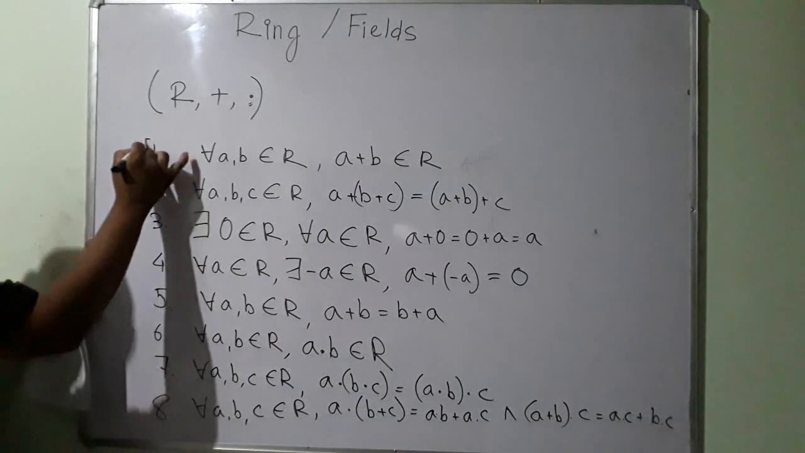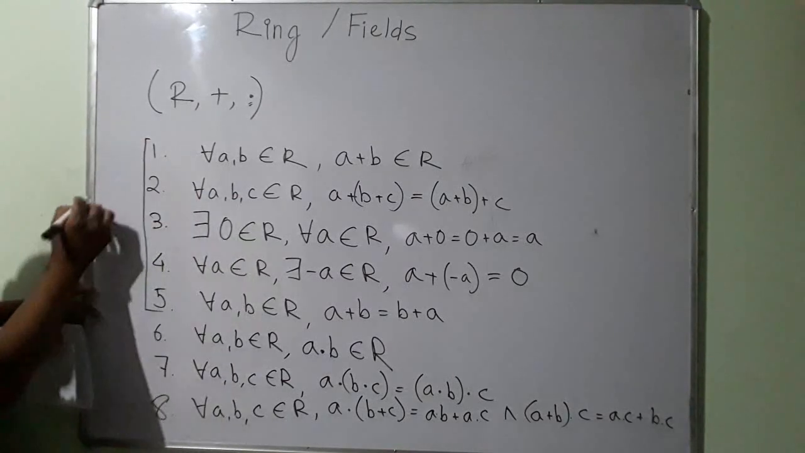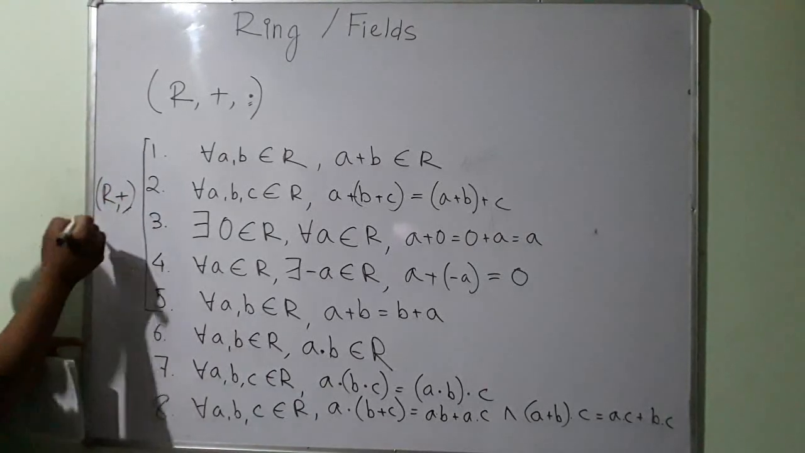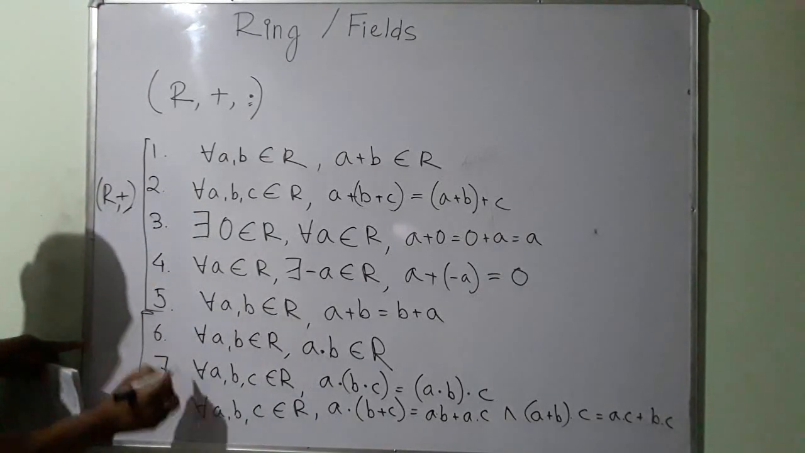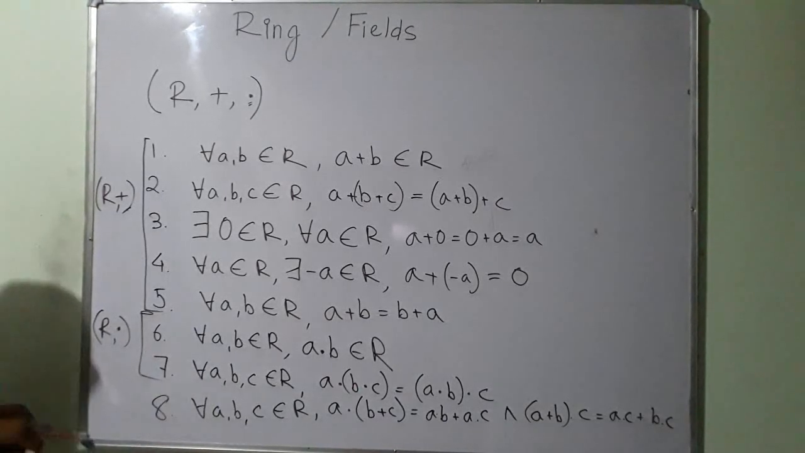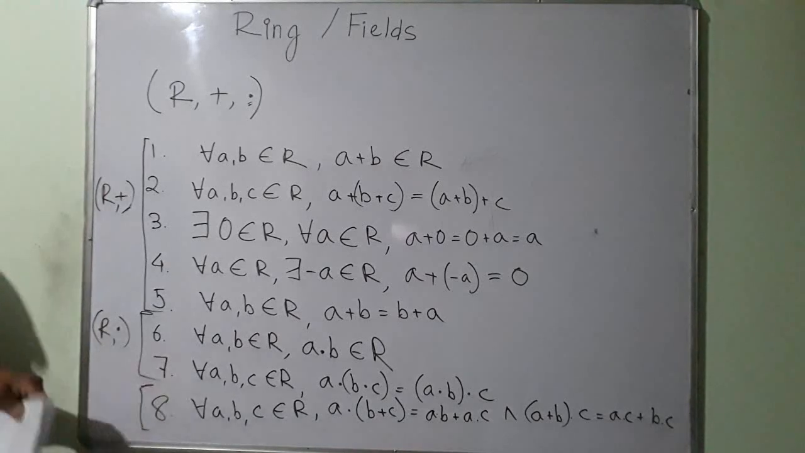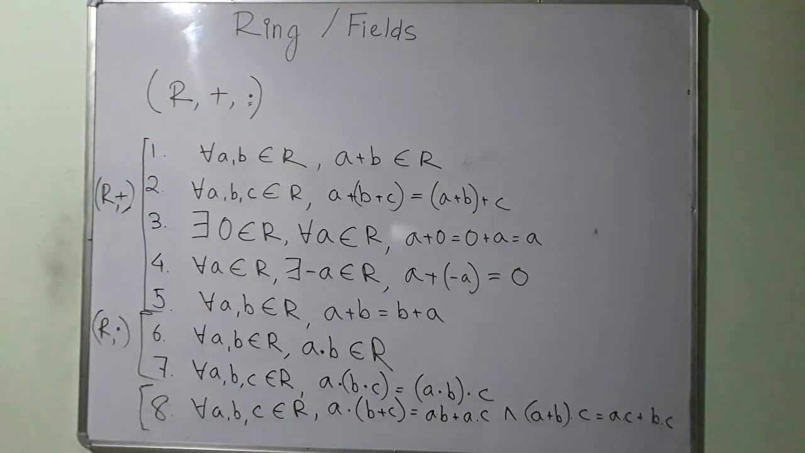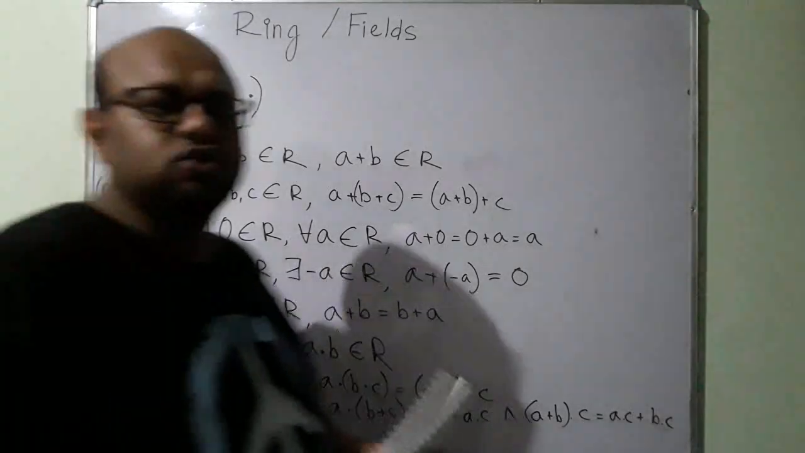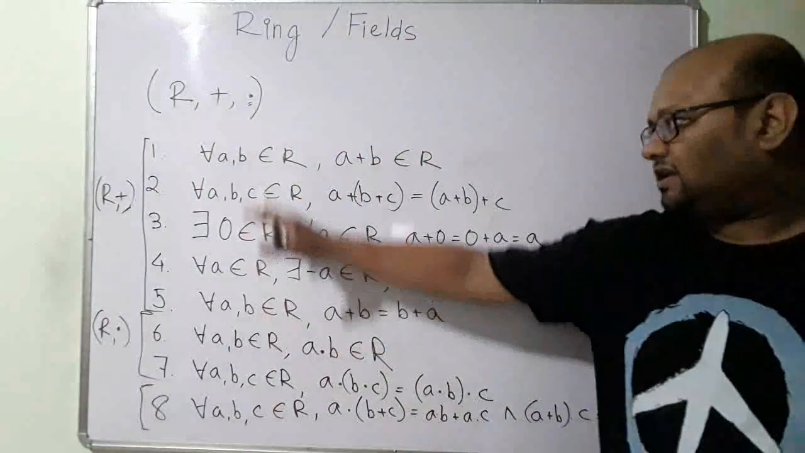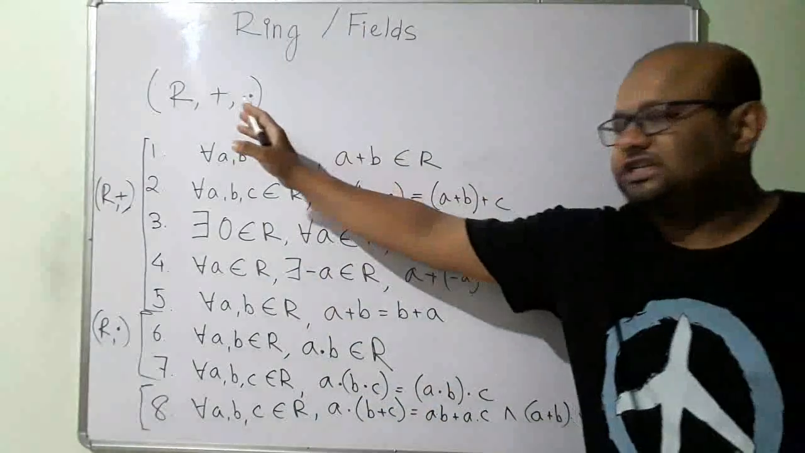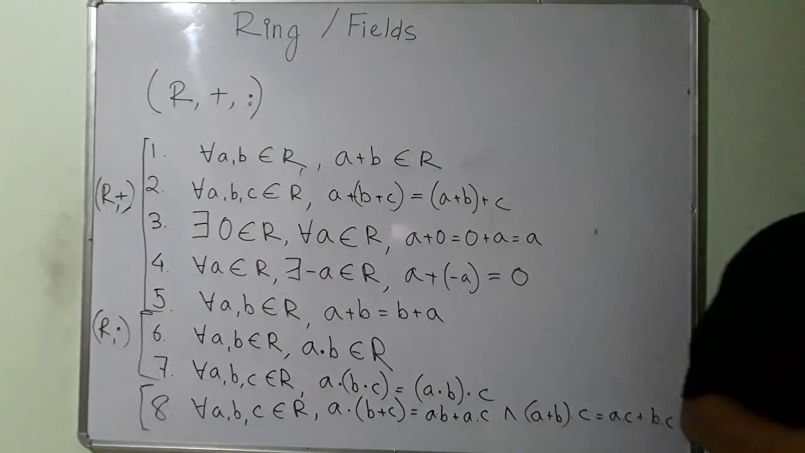These 5 rules say that under the operation addition, this is an abelian group. Rules 6 and 7 say that under multiplication it is a semi-group, and this says that multiplication is distributed over addition. So I have these 8 rules over here. If these 8 rules are satisfied, then we know that this set under these 2 operations forms a ring. Alright, simple.